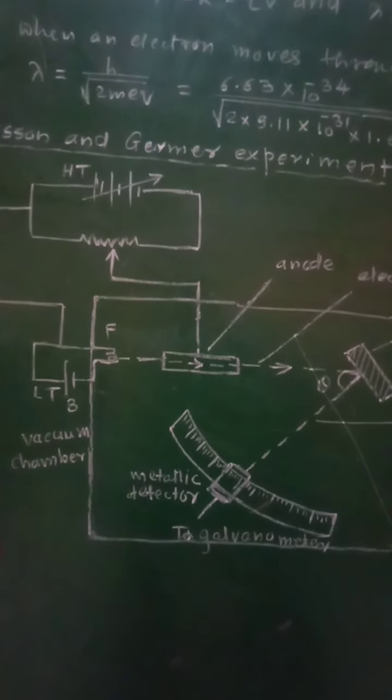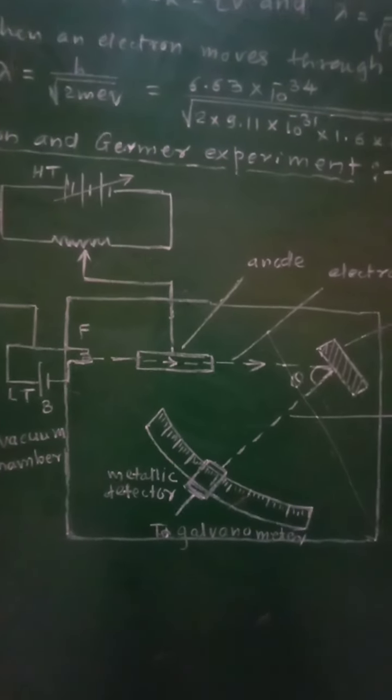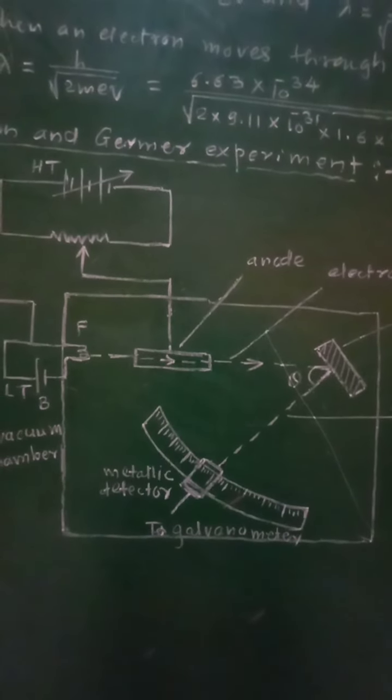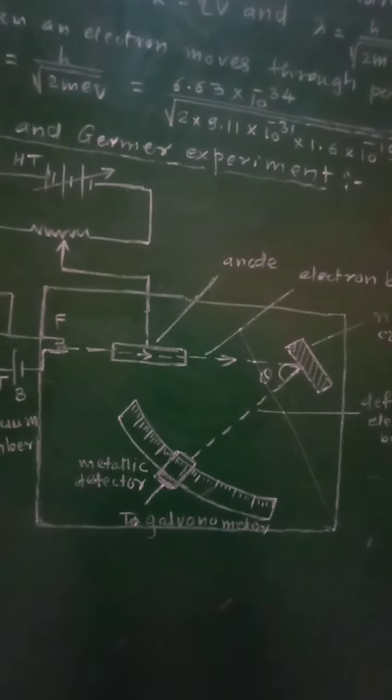Then this beam of electrons falls on the nickel crystal and is scattered in different directions by the atoms of that nickel crystal.